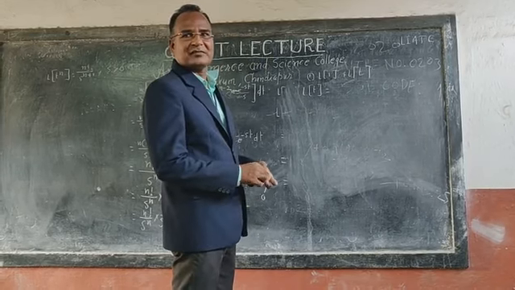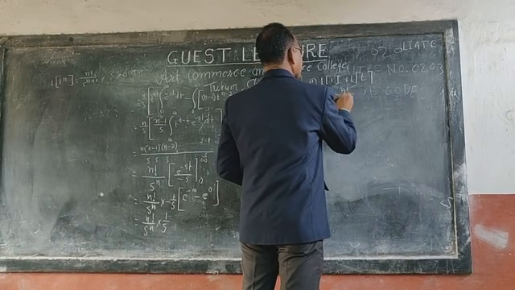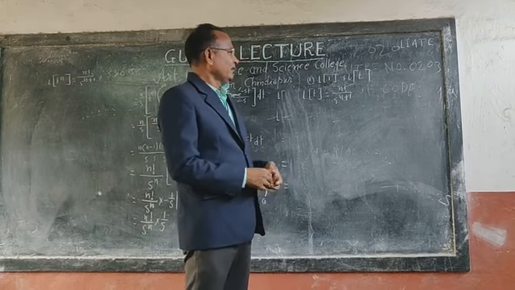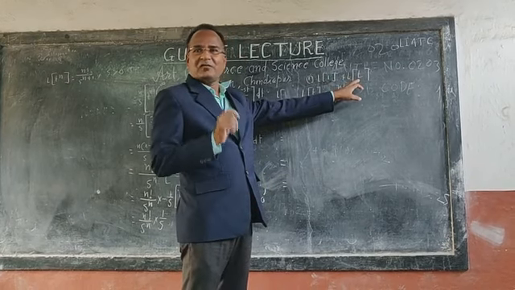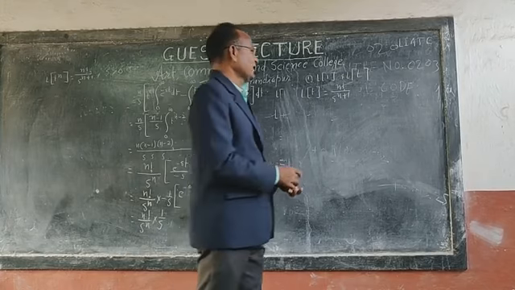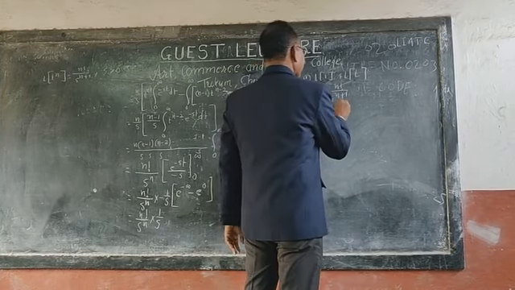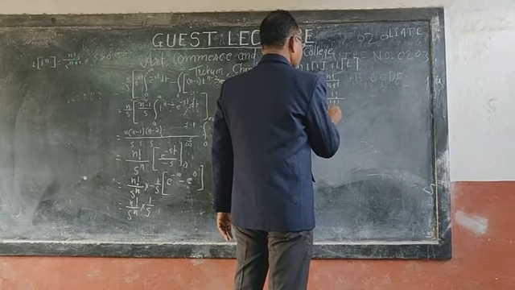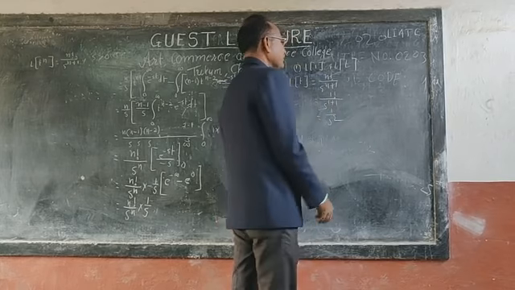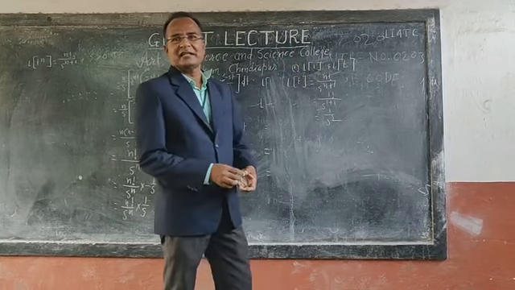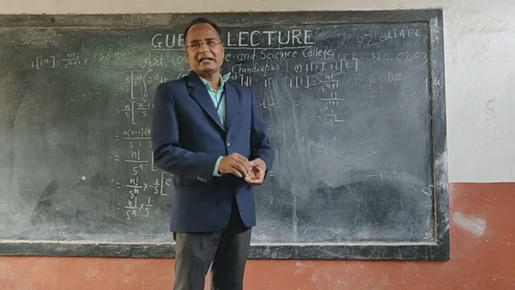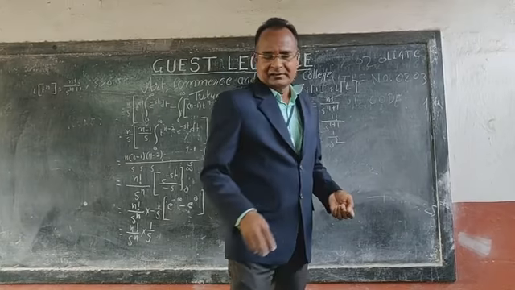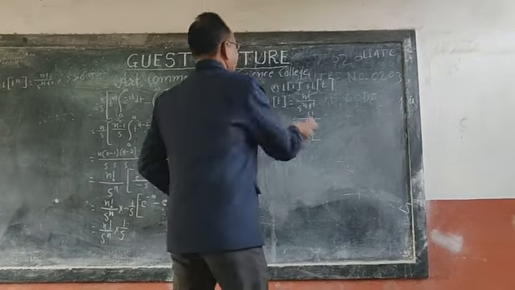What is it? n factorial upon s to the power n plus 1. What is n over here? n is 1. 1 factorial upon s to the power 1 plus 1. So the Laplace transform of t is 1 by s square. Is that clear? This is the standard result. And then